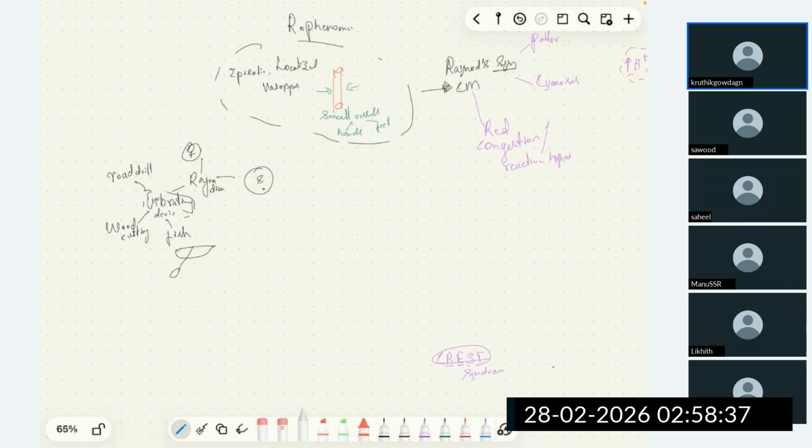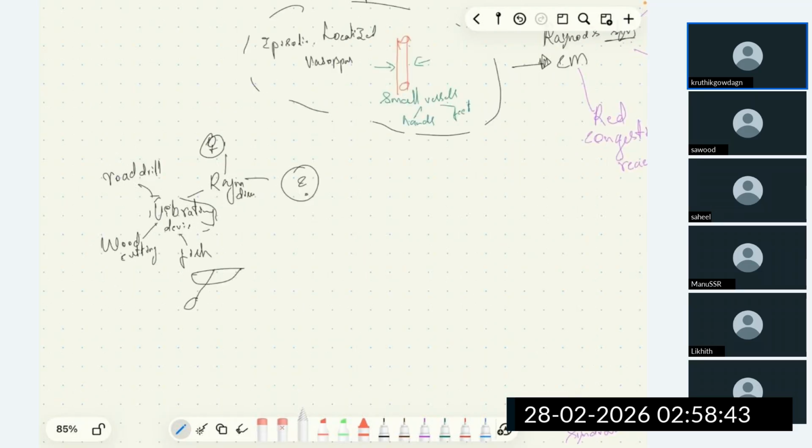So we saw that Raynaud's disease is most commonly seen in vibrating people who are exposed to vibrating devices, or in case of collagen vascular diseases like rheumatoid arthritis, scleroderma, in patients with Buerger's disease and all.